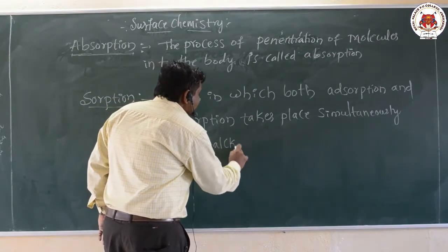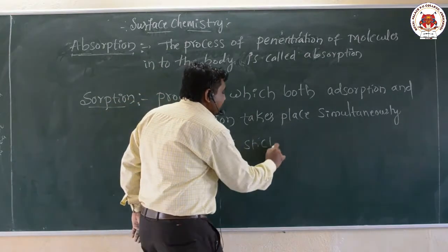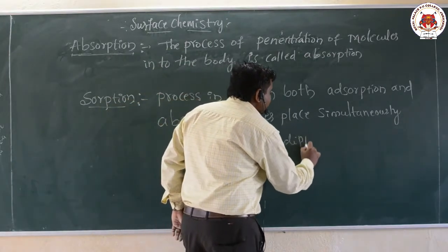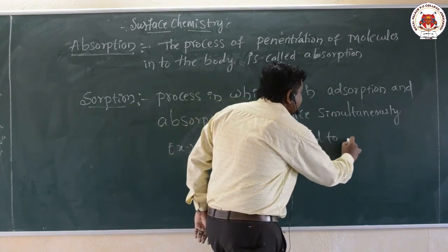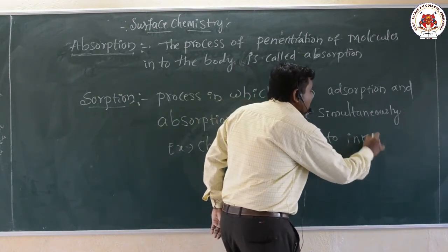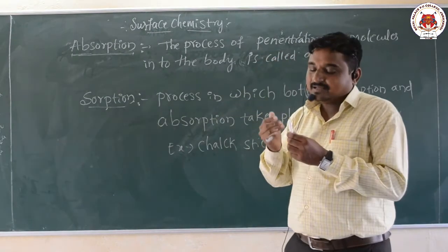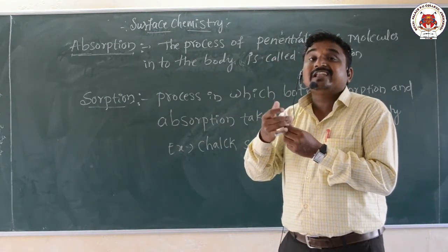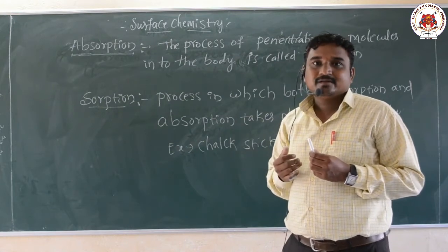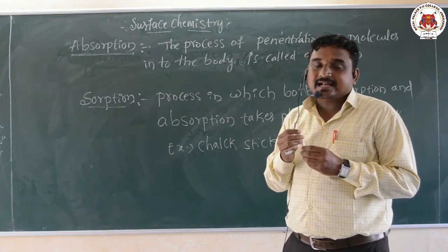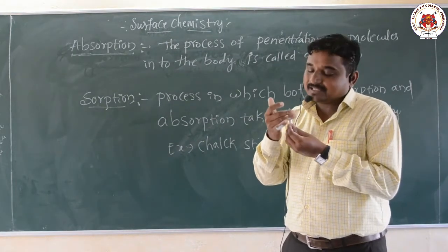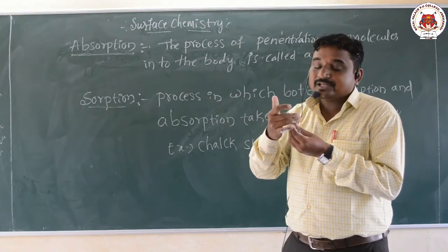When a chalk stick is dipped into ink, okay, so what happened? The surface retains the color of the ink. If you observe the surface of this chalk, it exhibits what here?